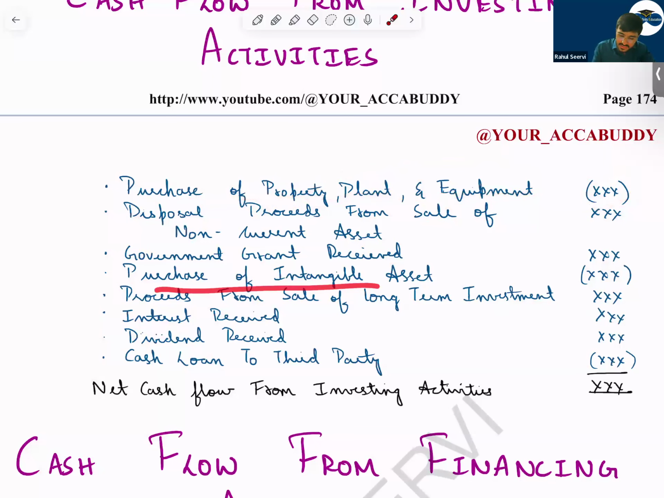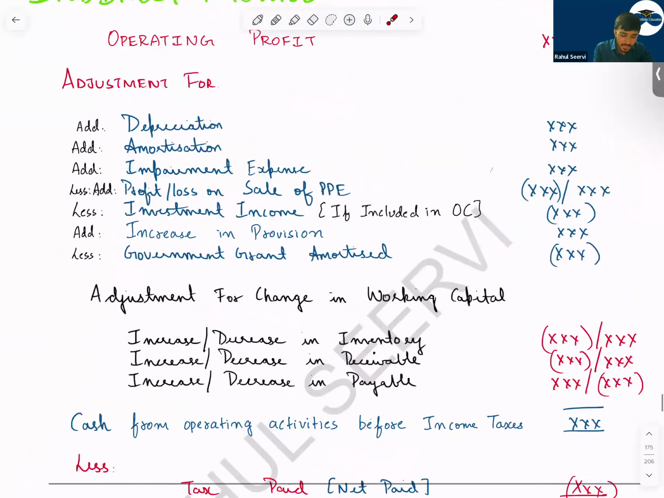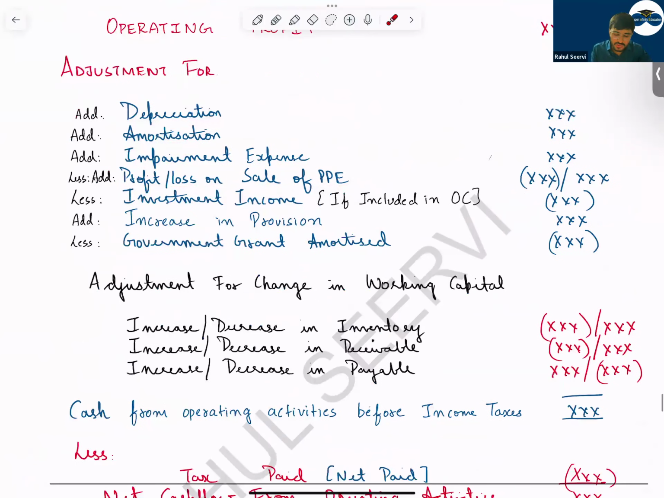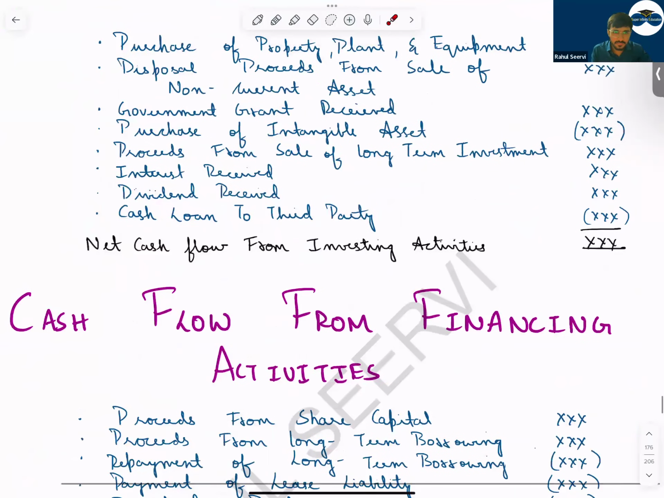Purchase of intangible asset is an outflow. If you dispose of any non-current asset, we get proceeds, so we add. So that is the reason we remove here. We remove the profit and the loss; the profit and loss impact will be removed from the operating part. Because why? The impact will be considered in the investing activity.